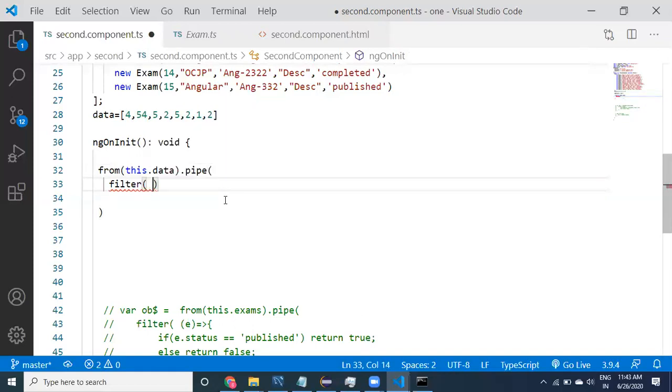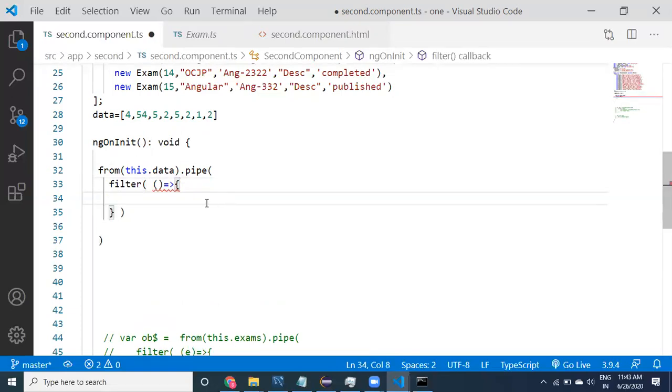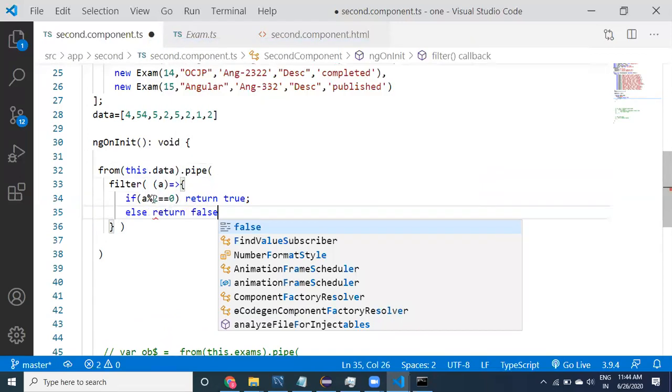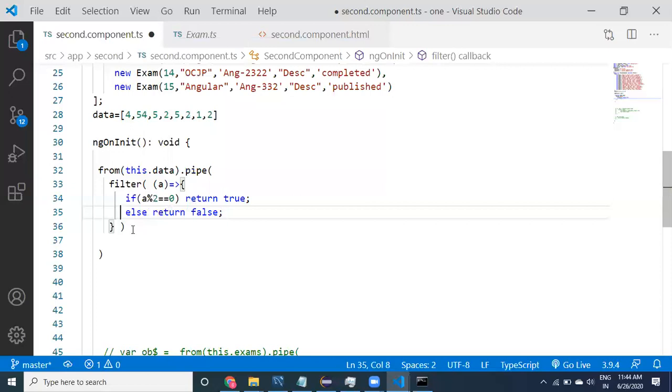Within the filter, the logic always returns true or false. True means it keeps the value, otherwise it is not going to keep the value. So take the value and check if it is an even number. If it is an even number, return true, else return false. Got it, guys? The first logic is over.